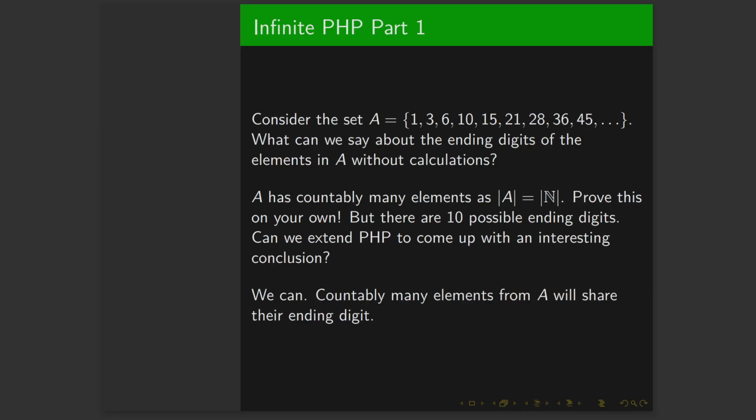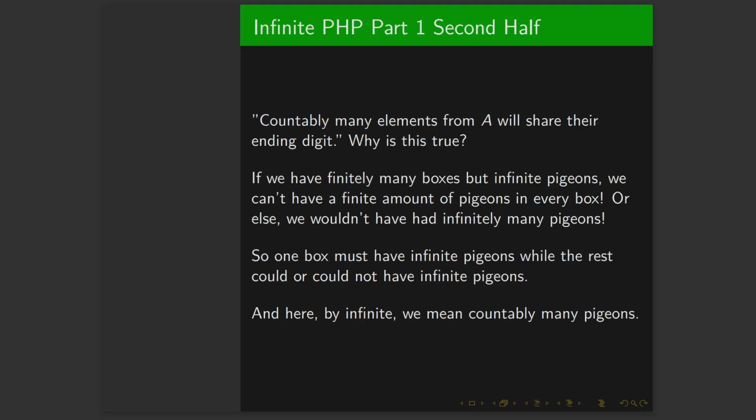But you can actually prove this, and you should, just to get you comfortable with proving bijections and how that plays with cardinality. But what's interesting here is that there's only 10 possible ending digits. There's only finitely many of them. So is there any way that we can extend the pigeonhole principle to come up with any interesting conclusion that the regular pigeonhole principle doesn't take into account? And we can. The conclusion that we can come up with is that countably many elements from A will share their ending digit.